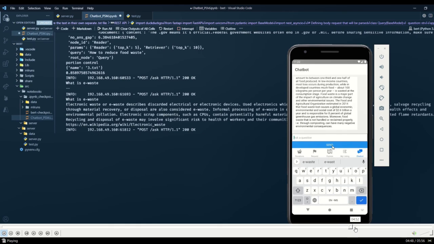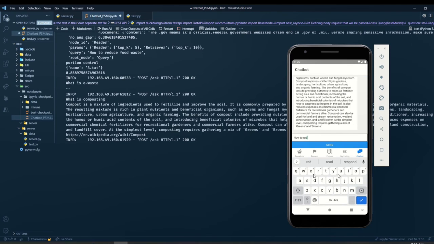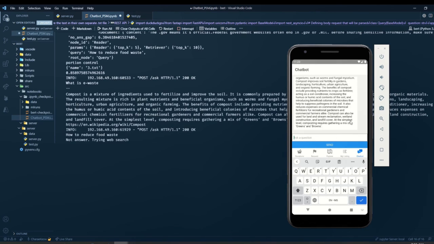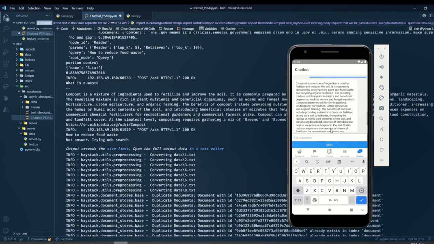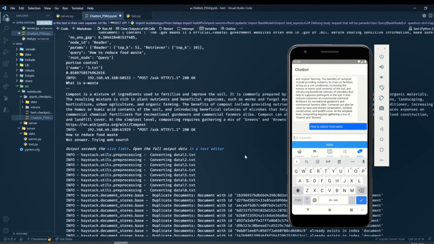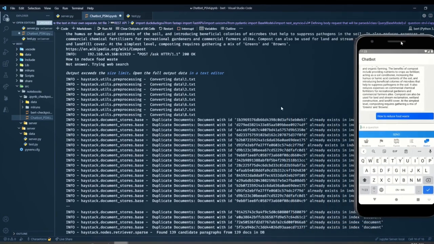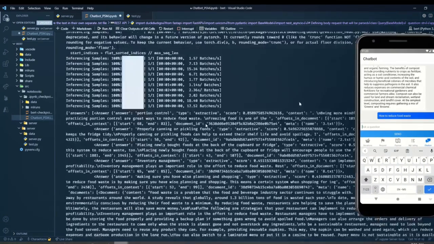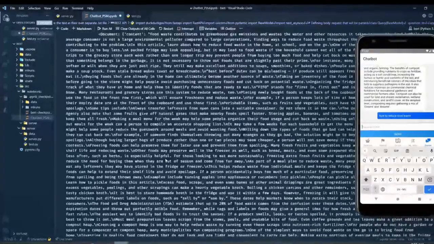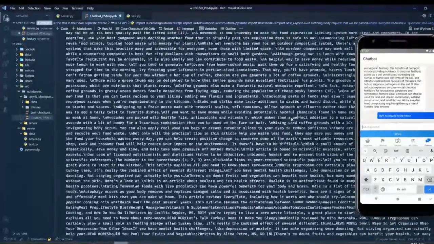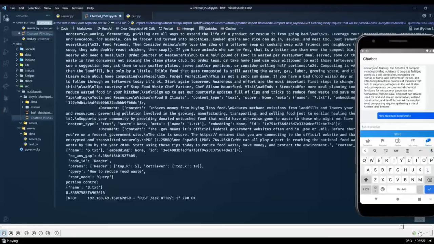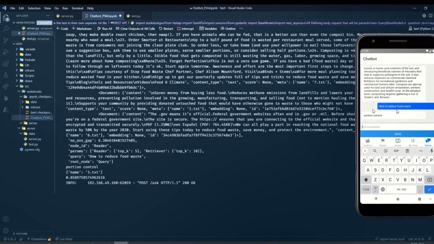And lastly, we try to ask a question that is not in the DuckDuckGo API. Which means we will have to search by Googling and then grab the 10 links, the one that I have explained, the one using the transformer. So here it will do some processing, and then it will get the top 10 documents, and finally it passes them to the transformer, and then it gets the result. So wait a while for the result. So here is the result. The result is portion control. So that's it for the chatbot.